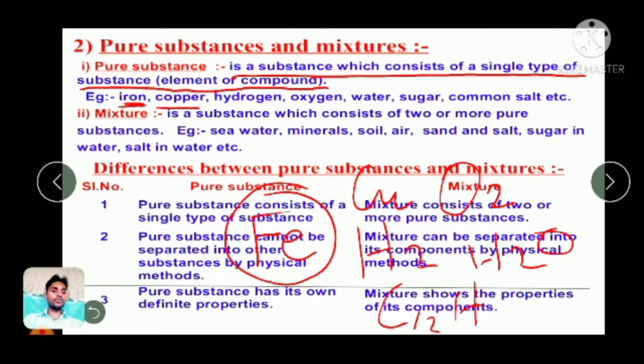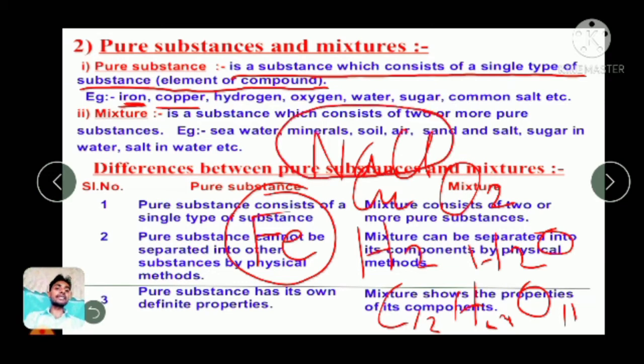C12H22O11. Okay, and common salt like NaCl. These all are types of pure compounds. If only a single type of substance is found, that is called a pure compound.